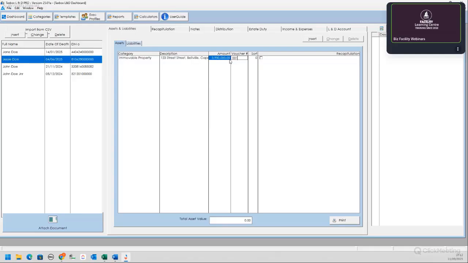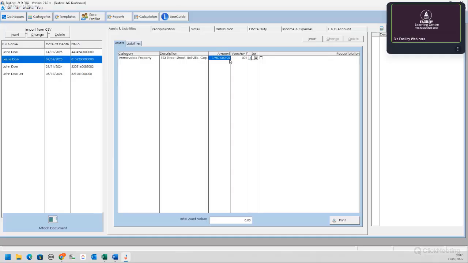And a voucher number is just to allocate the sequence that it's going to reflect on the L&D account. Now, again, there is a specific sequence, as you know, that needs to follow on the L&D account. So it's assets first, immovable property first, then movable property. But the user manual actually tells you what the correct sequence is. So I urge you to really go through the user manual also just for some clarity to understand how the data entries affect the L&D account ultimately.